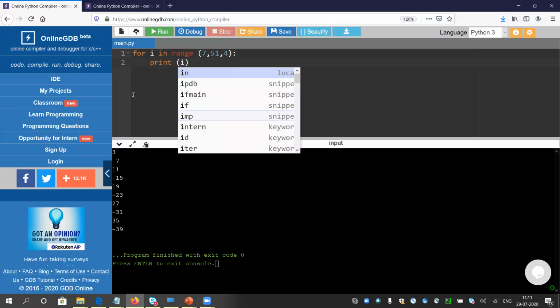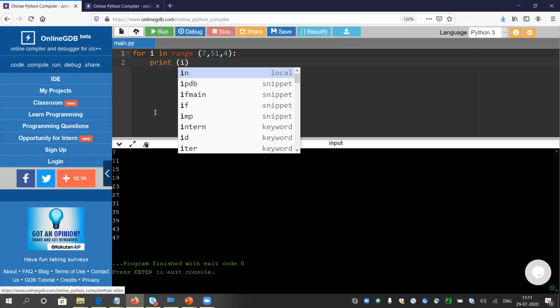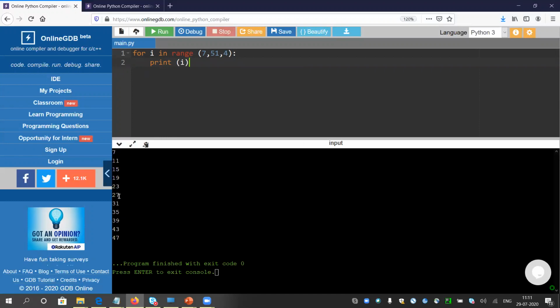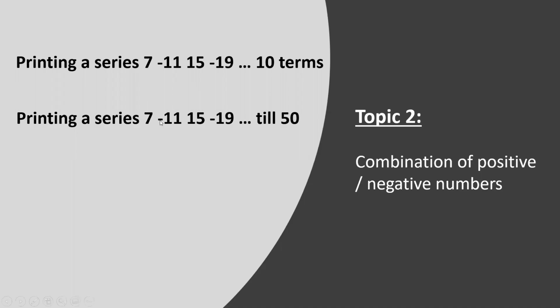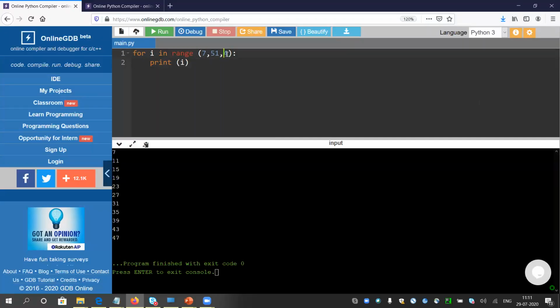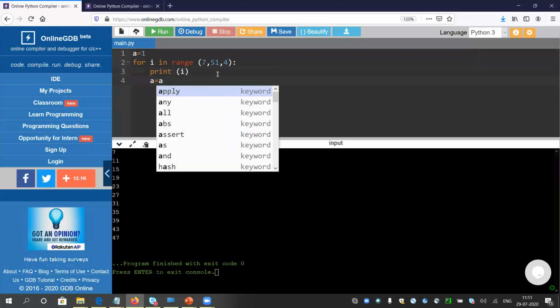Print I. Yeah, let me look if it is giving the old series. Yeah, it is giving me the correct series 7, 11, 15, 19. But I need to print minus for the even positions, and for the odd I need to print positive values. I do not have any way to recognize which one is the even term and which one is the odd term. So I will introduce a. And here a will be incremented by 1.